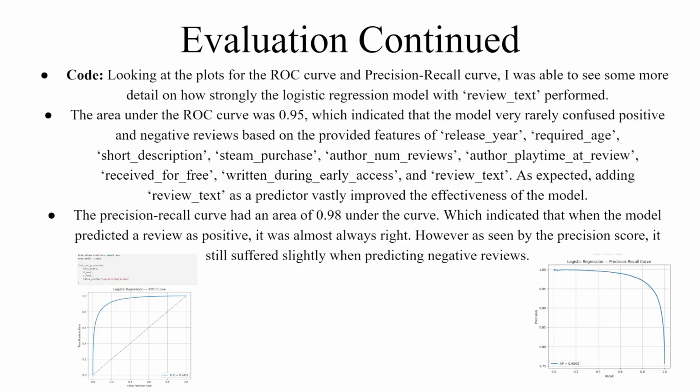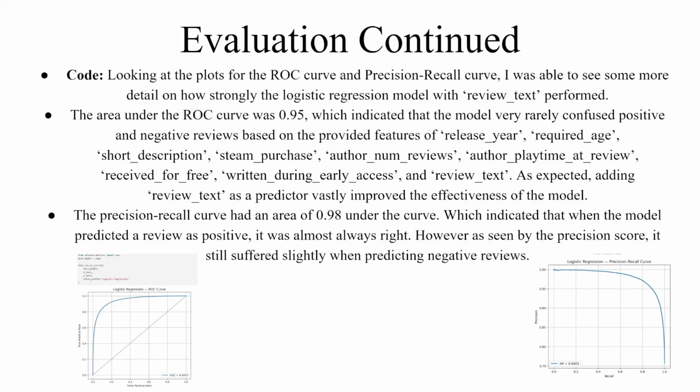And looking at the plots for the ROC curve and precision recall curve, I was able to see some more detail on how strongly the logistic regression model with review text performed. The area under the ROC curve was 0.95, which indicated that the model very rarely confused positive and negative reviews based on the provided features. So as expected, adding review text as a predictor vastly improved the effectiveness of the model.